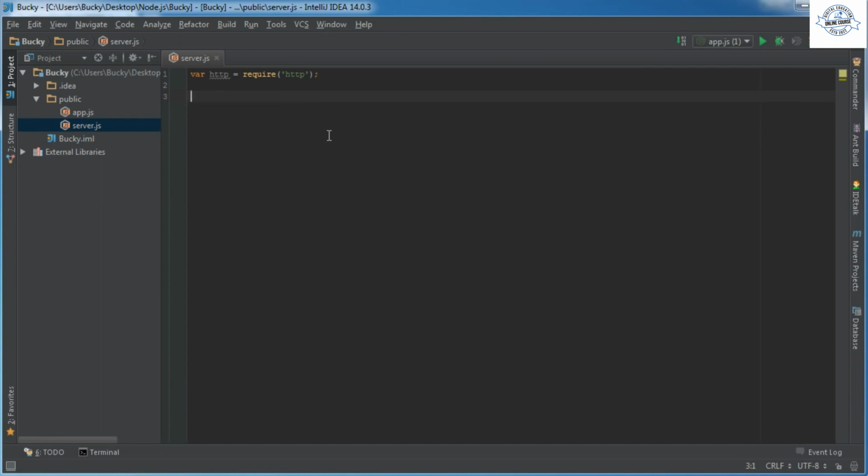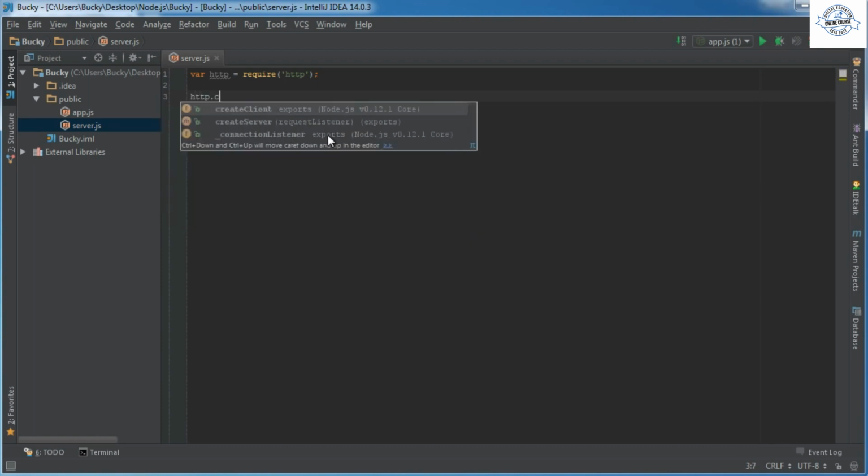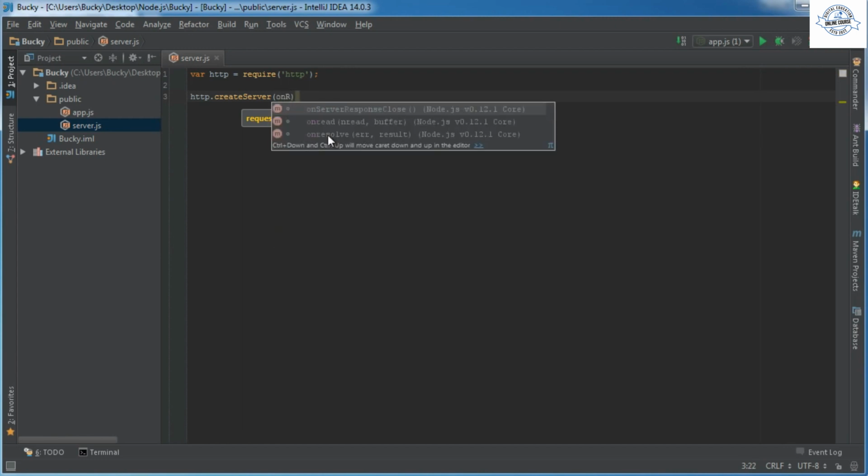And check this out. The only thing that you need to do to turn your Node.js code into a server is this. Your HTTP object, call a method called createServer. The parameter of this takes one thing, and that's a request listener. Essentially, this is going to be your callback, or what code you want to run whenever a user tries to connect to your server. Of course, this function that we write in here is going to be something like sending them back a web file or a web page or some info from our database. We didn't code this yet, but I'm just going to call it onRequest.